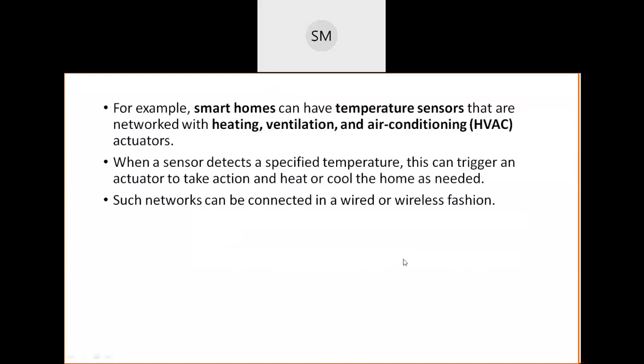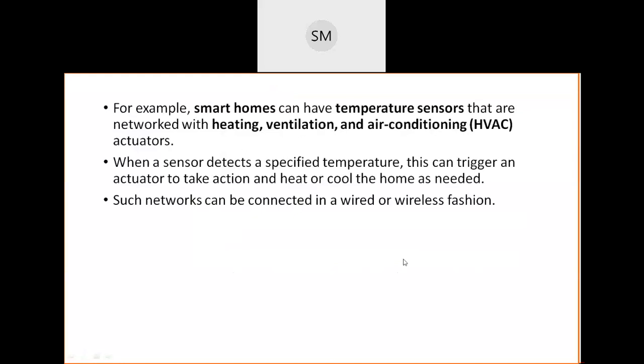If it is a SANET, definitely in our home there are some sensors and some actuators. Among those sensors, if I take one example, temperature sensors may be present in our smart home.